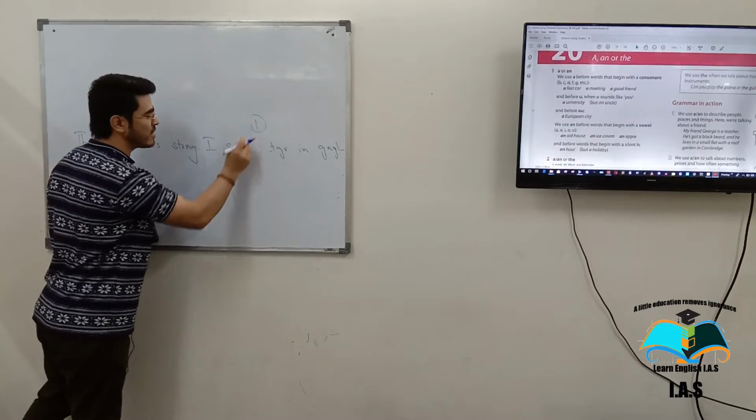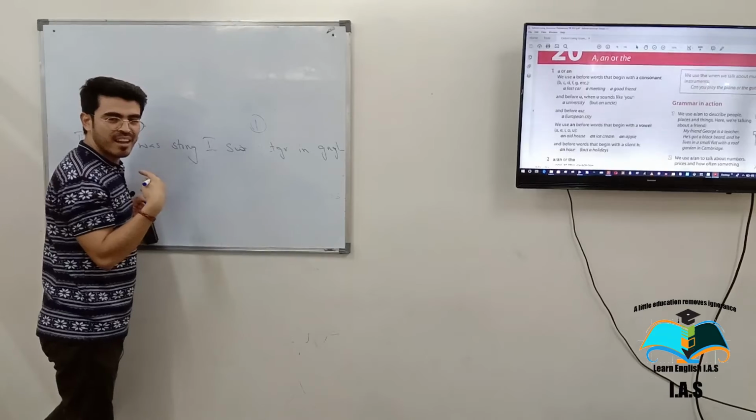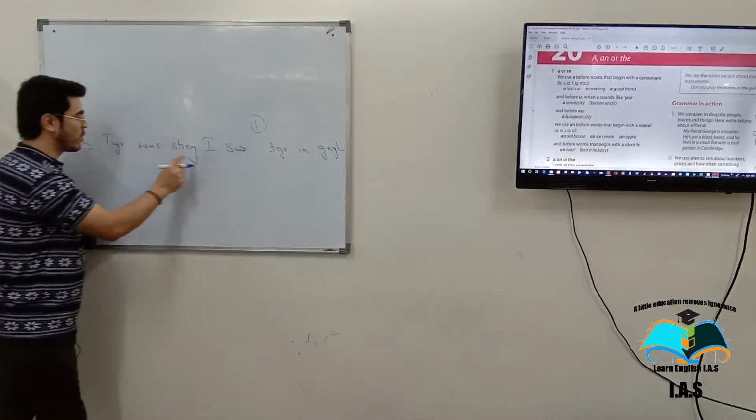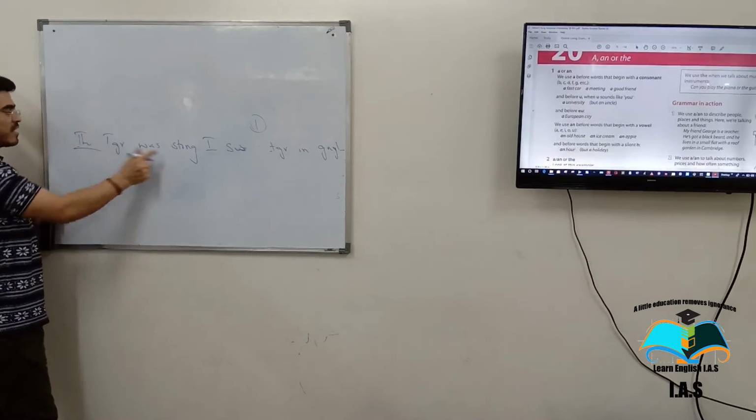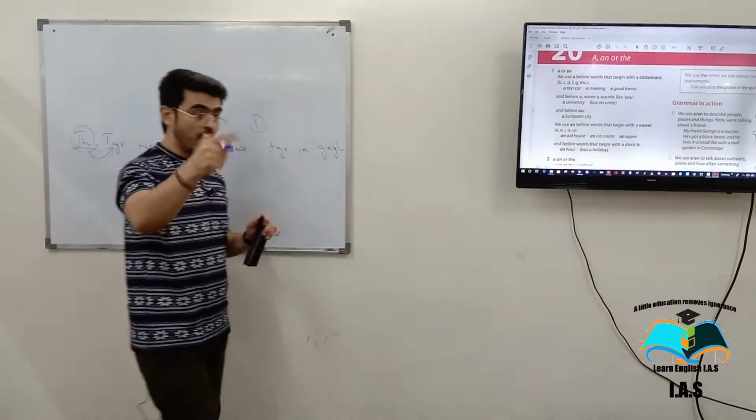Now this is the first sentence. See, I saw a tiger. This is the first sentence. What I saw? A tiger. That tiger was what? Strong. Understand? So now I am going to particularize the tiger which I saw. Not you saw. I saw yesterday.